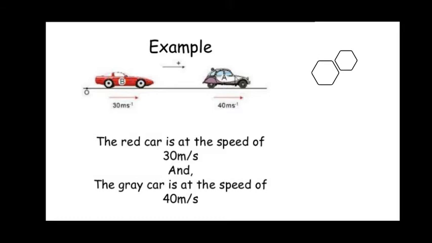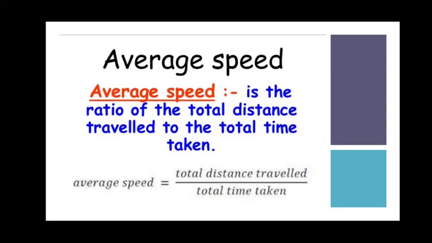So this is how we represent the speed of an object. Now coming to the next one, average speed, another new term. Speed you would have learnt, but what is this average speed? Average speed is nothing but the ratio of total distance travelled by an object to the total time taken to travel that. So if the same object is covering a different speed at different intervals of time, then we have to take its average.